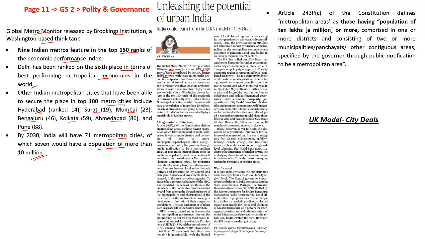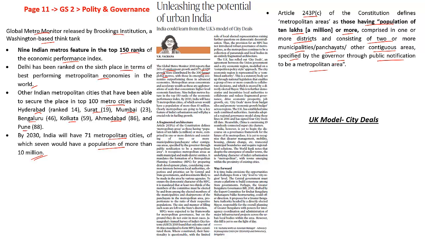Now let's look at the laws for urban management that are present in the Indian Constitution. There is Article 243P, subsection C of the Constitution, which defines metropolitan areas as those having a population of 10 lakhs, a million or more, comprised in one or more districts and consisting of two or more municipalities, panchayats and other contiguous areas specified by the Governor through public notification to be a metropolitan area.